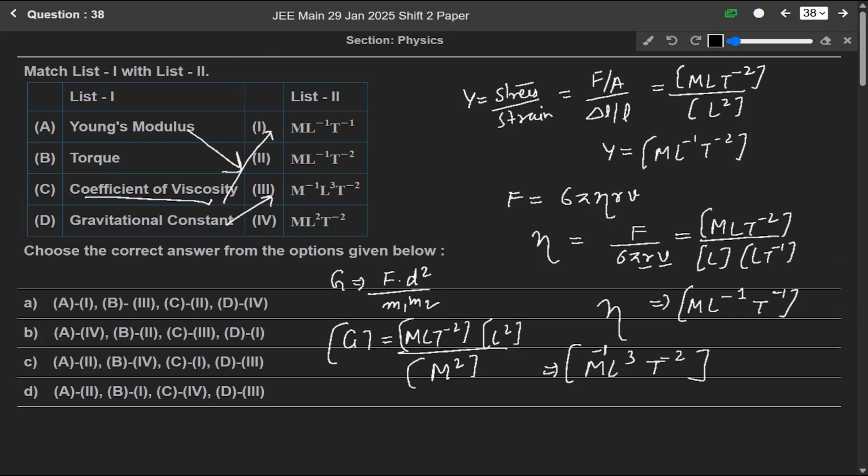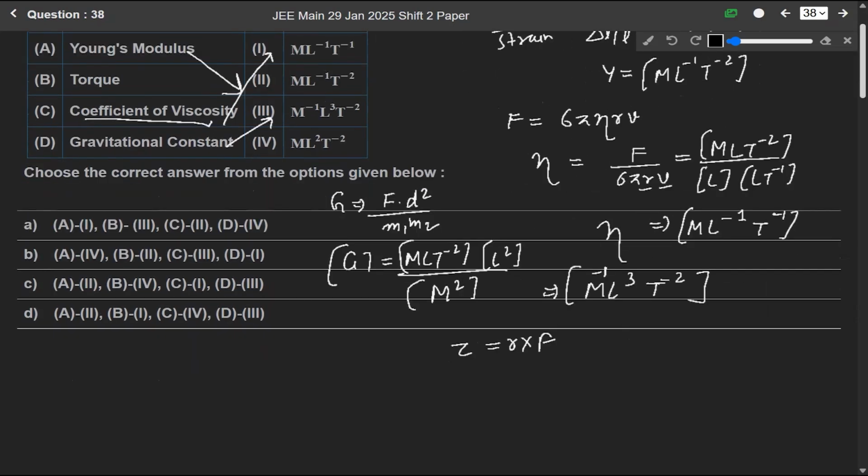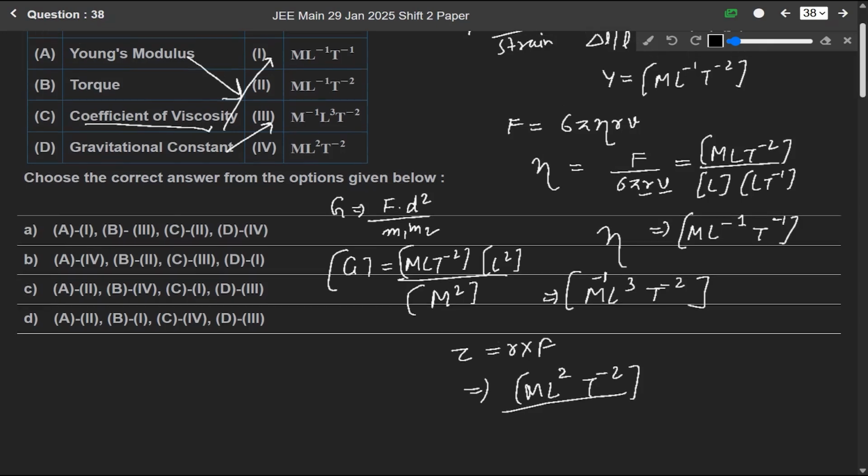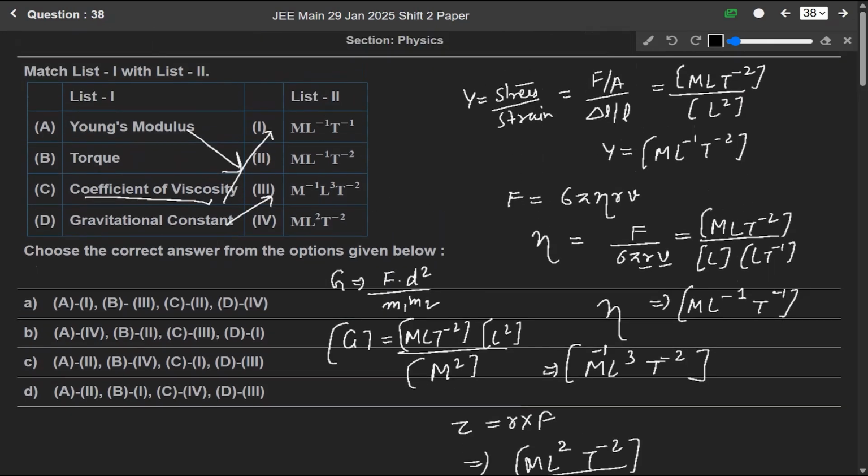And last, finally torque. We know that torque is basically R cross F. So it will be M L square T minus 2. So tau will be equal to M L square T minus 2, meaning B matches with 4. So A matches with second, B matches with 4, C matches with first, and D matches with third. Means option C is the correct answer.